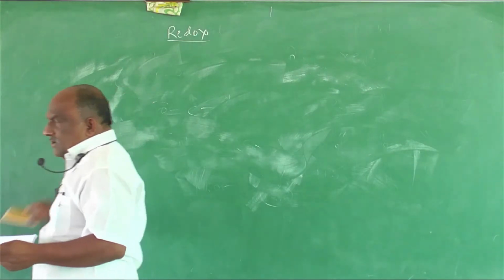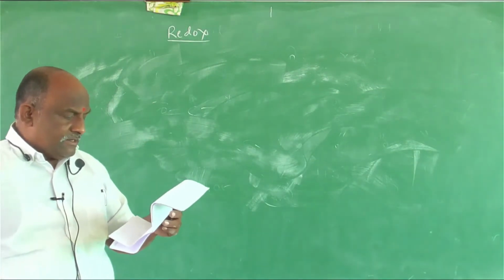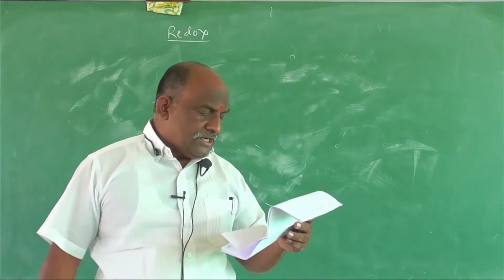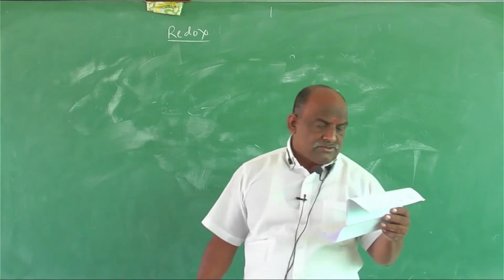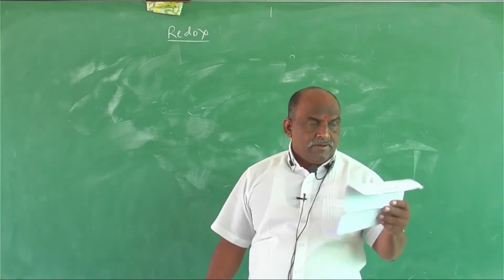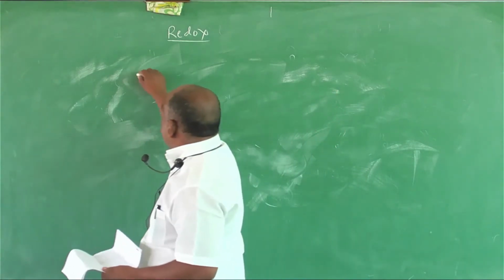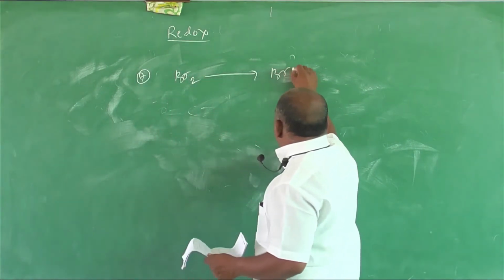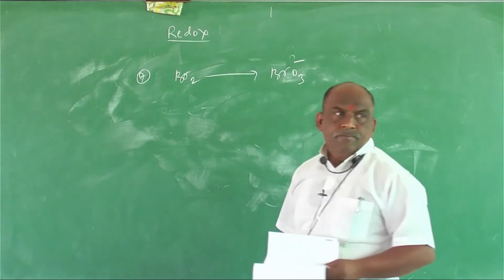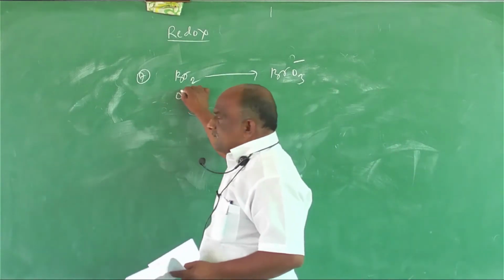And next question number 7. Which of the following changes is correct for oxidation state of bromine in the reaction Br2 gives rise to BrO3 minus. Br2, what is the oxidation state? 0.